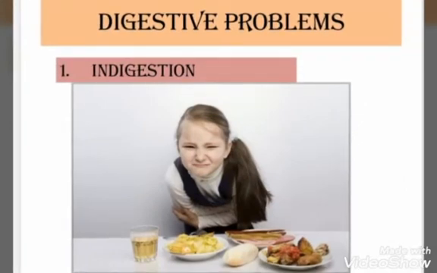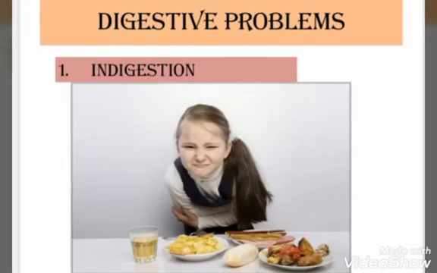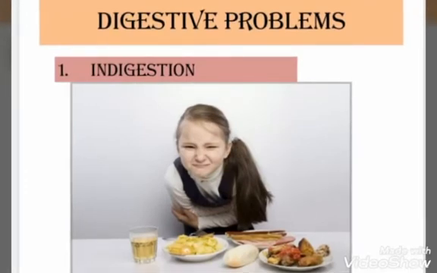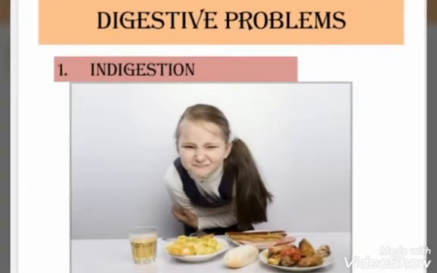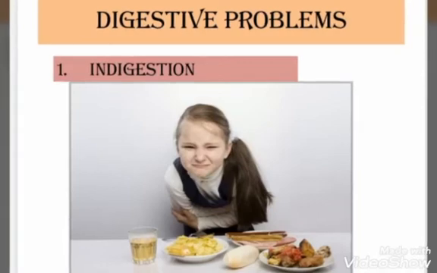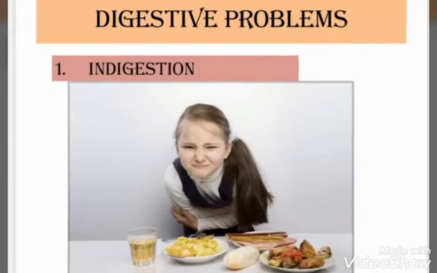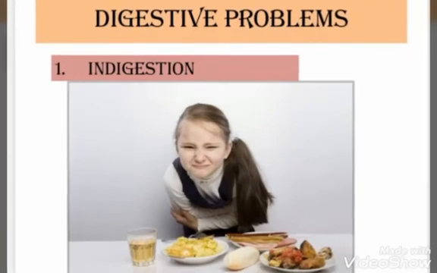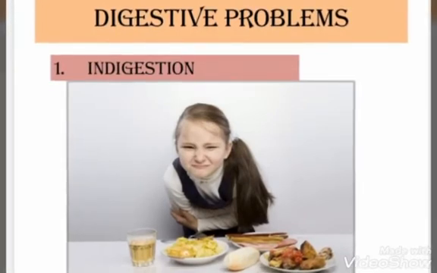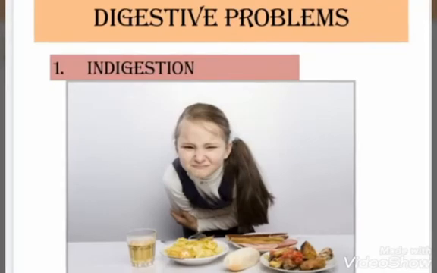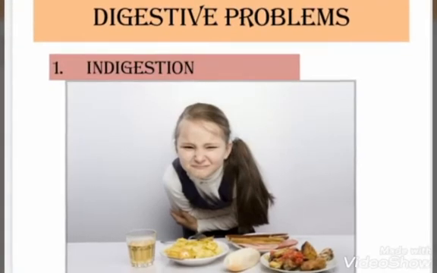When the food is not chewed properly and it's swallowed too quickly, it remains undigested. This is called indigestion of the food. In the stomach, it releases a large amount of gastric juice to digest. So indigestion can be cured by neutralizing the effect of acid using medicine. For that, we use the medicine antacid, that is milk of magnesia.